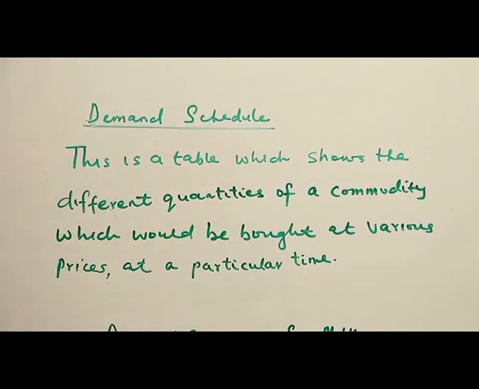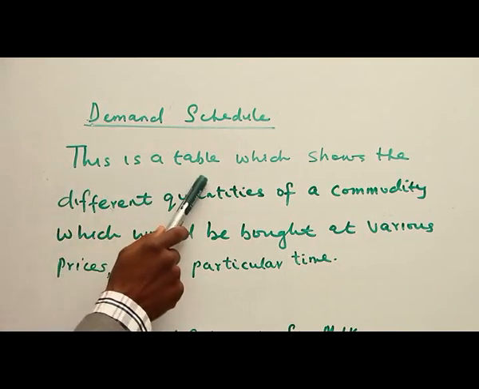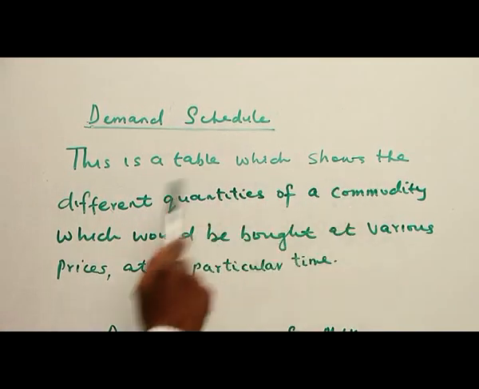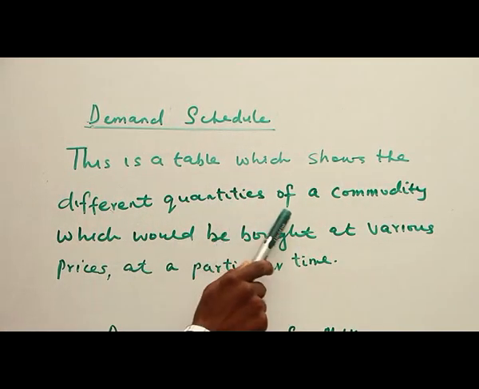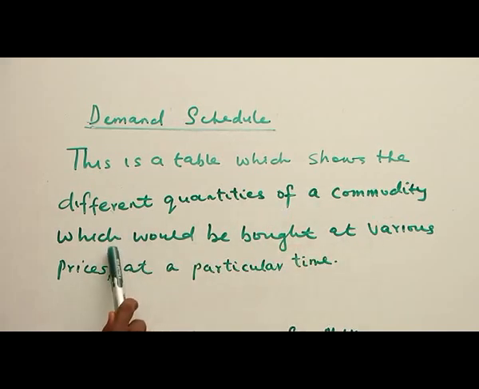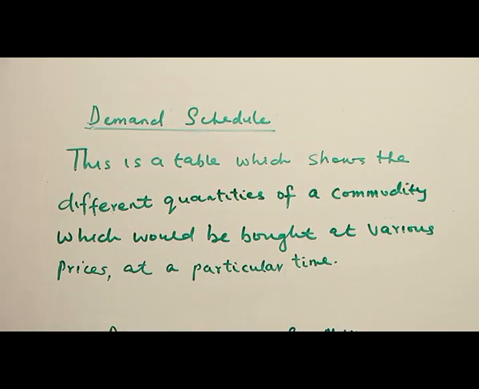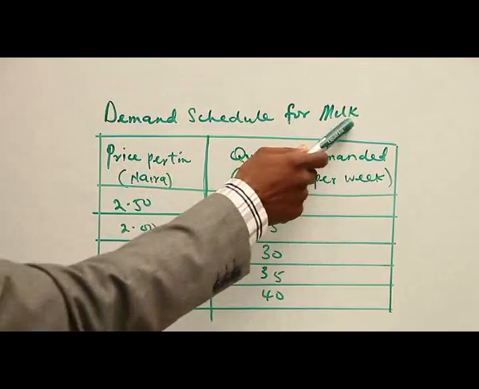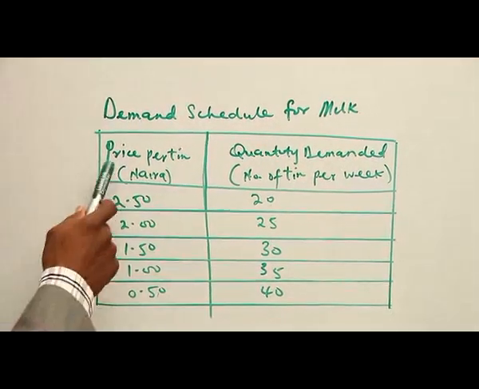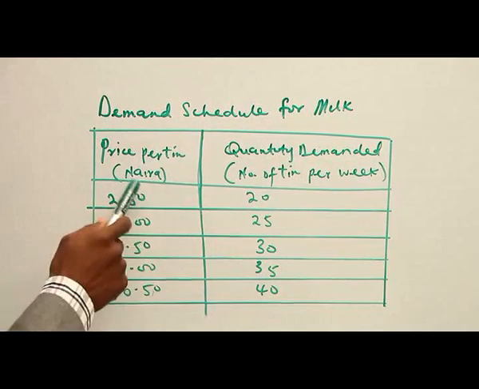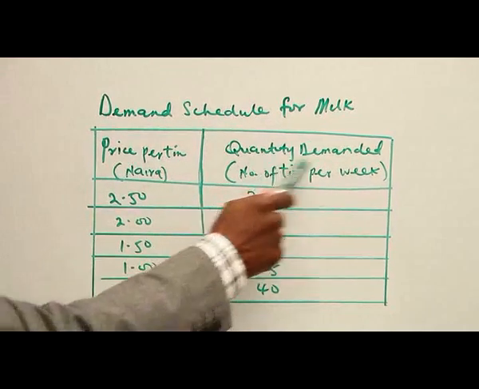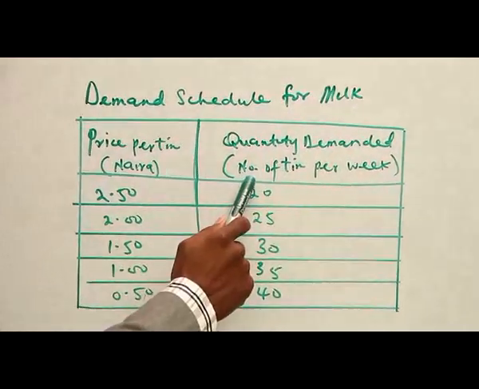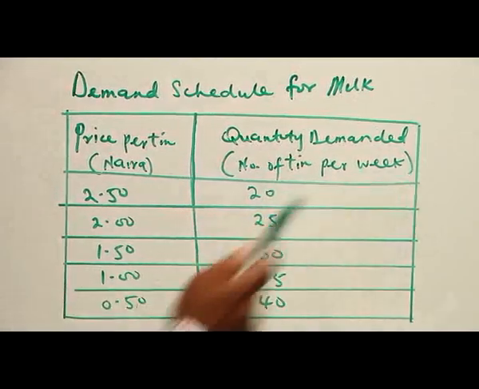Demand schedule. This is a table which shows the different quantities of a commodity which will be bought at various prices at a particular time. Take for instance, the demand schedule for milk. Price per tin in naira, and quantity demanded, that is, number of tins per week.